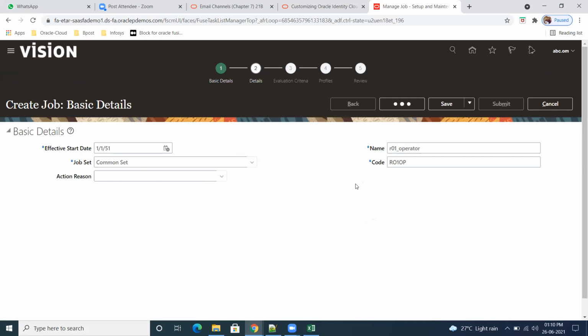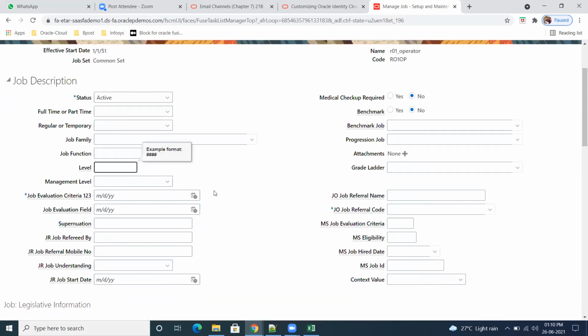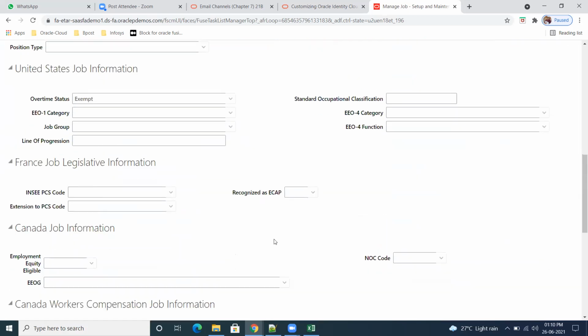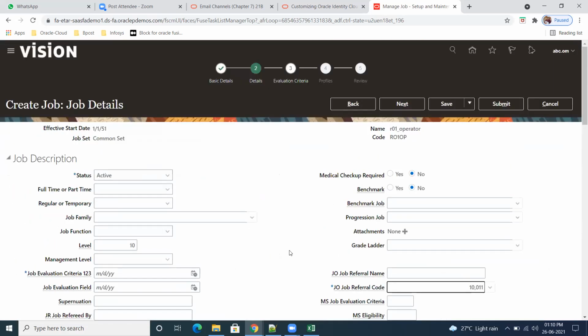Just click on next. Here, what is important? State is important. Level is very, very mandatory. The remaining are all optional. Job reference code and some other things are important, something they have created new, but the rest are helpful for HCM guys, not for us.